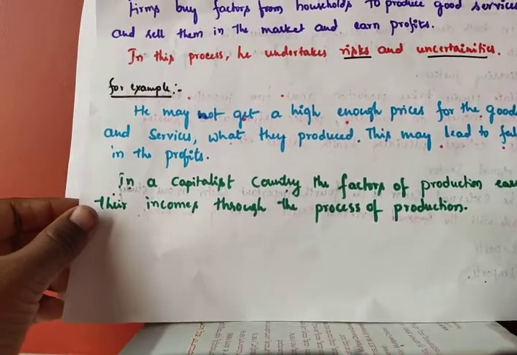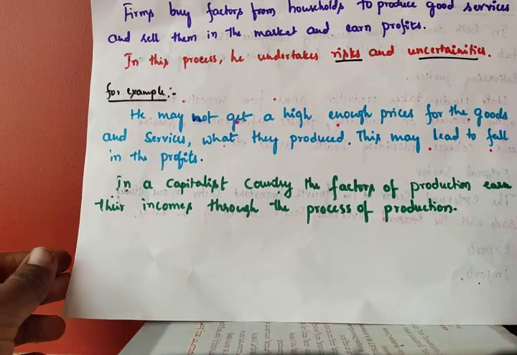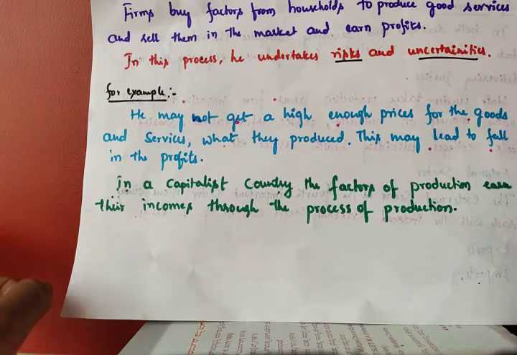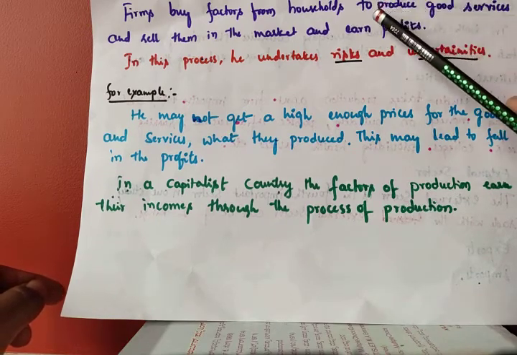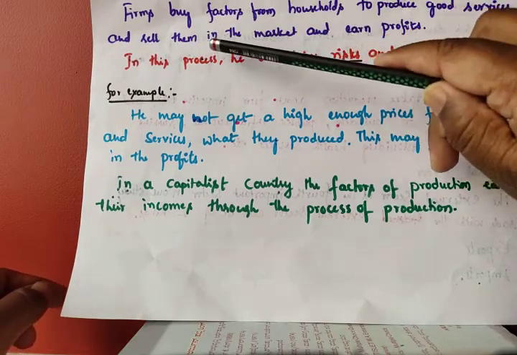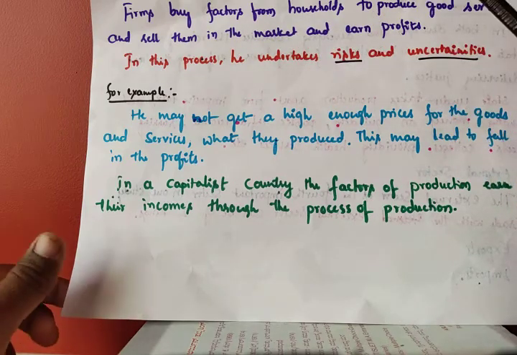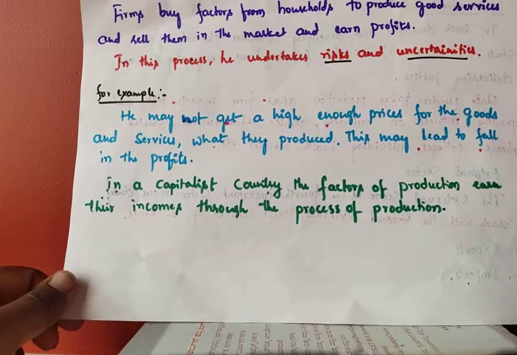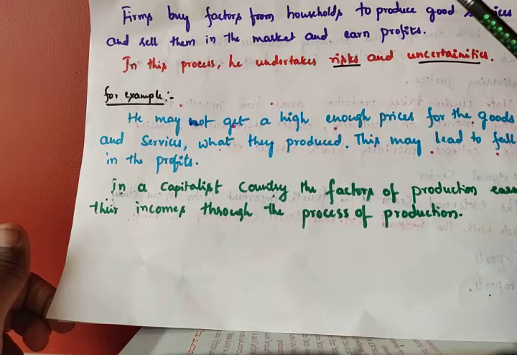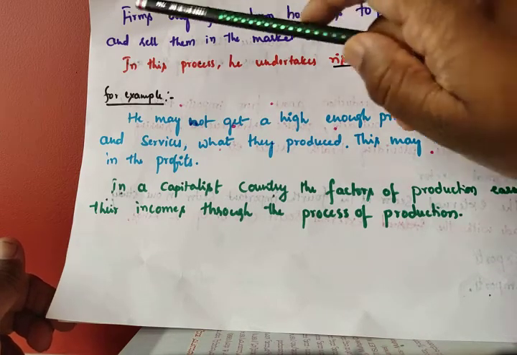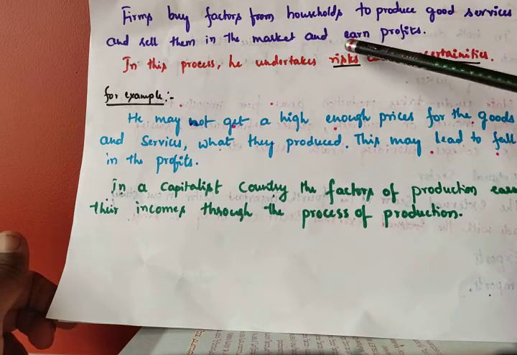Firms buy factors from households to produce goods and services, because households are the owners of the factors of production. Factors of production are land, labor, capital, organization. Firms buy factors from households for what purpose? To produce goods and services, sell them in the market and earn profit. This is the main motive of the firms.